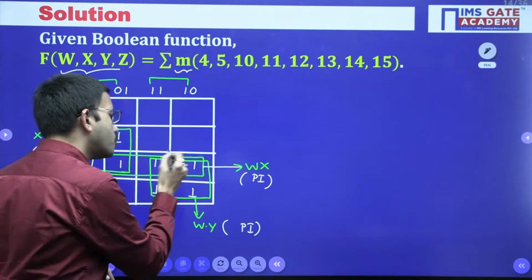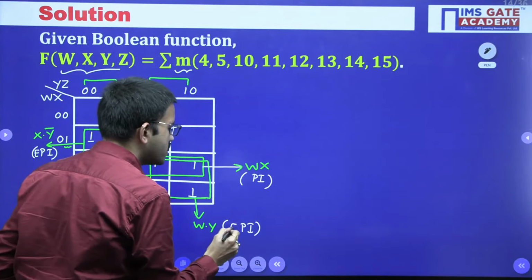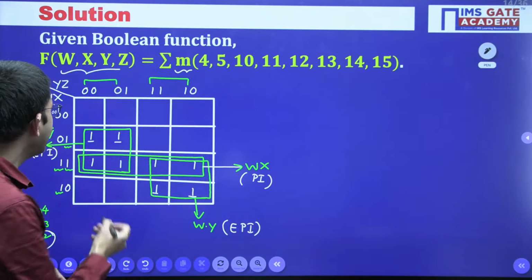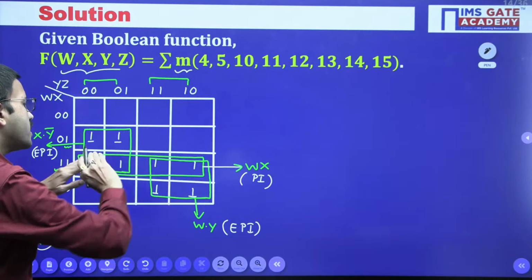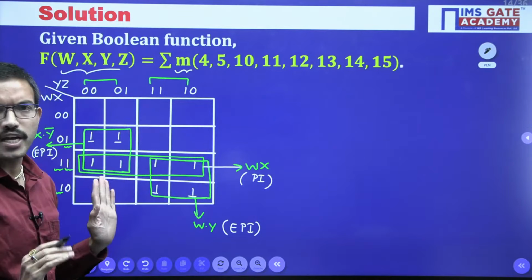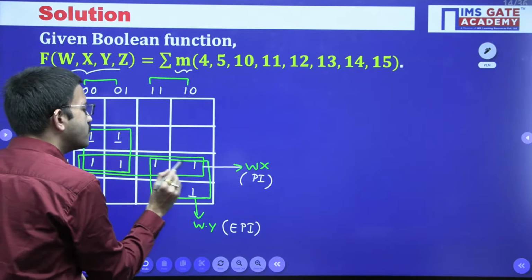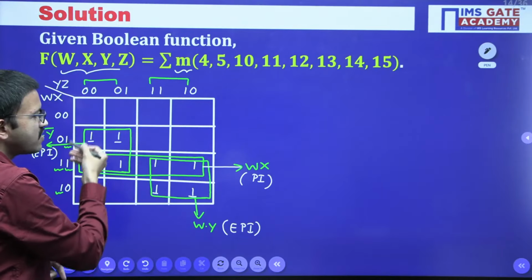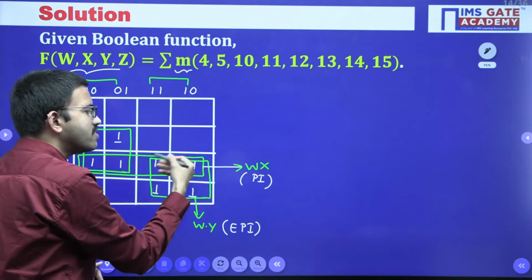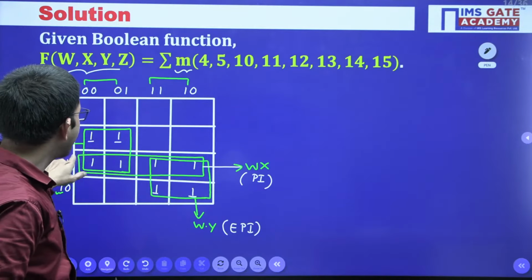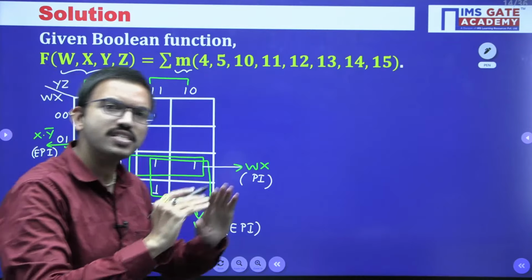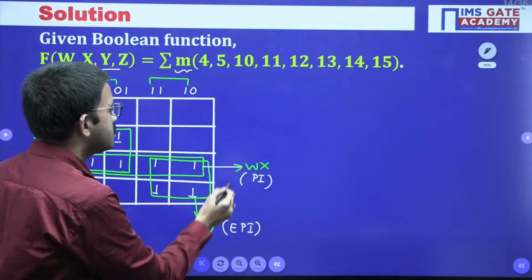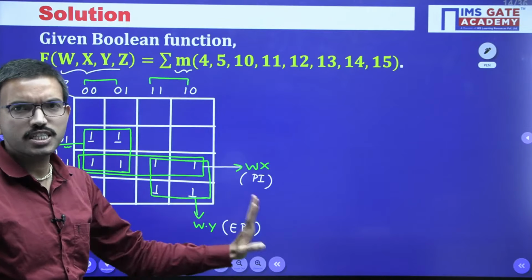So this grouping is also a must, which is essential. Now observe this row wise grouping. Even if you remove it, of the 4 ones, these 2 ones have some other grouping, and these 2 ones have some other grouping. So all the 4 ones are covered by other groupings. That means this is just a prime implicant, that's all.